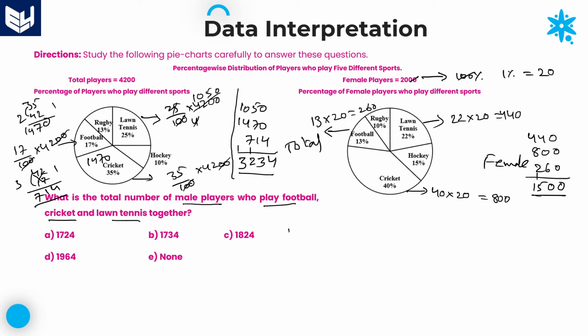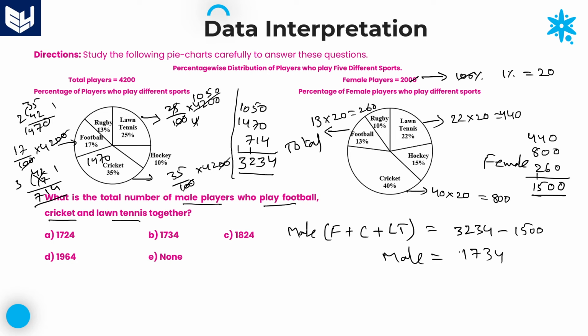Now you want the male players who are playing all these three sports, football, cricket and lawn tennis, which is equal to the 3234 total value minus the female value, that is 1500, which is equal to 1734. 1734 is the number of male players who are playing all these three sports together. 1734, that is option B. Option B is the right answer for this question.